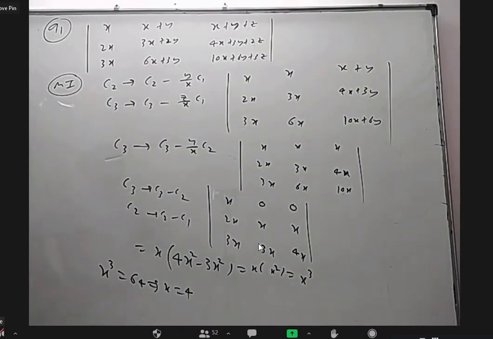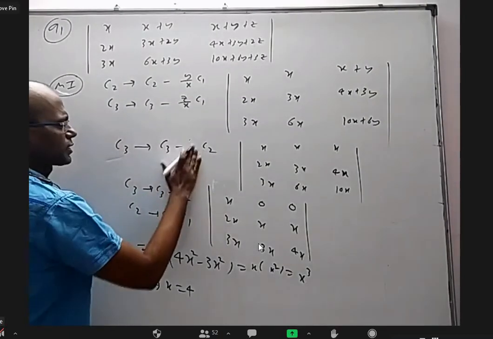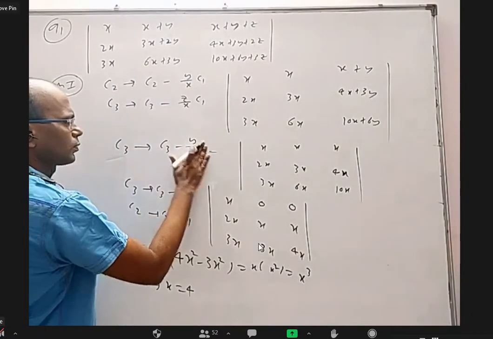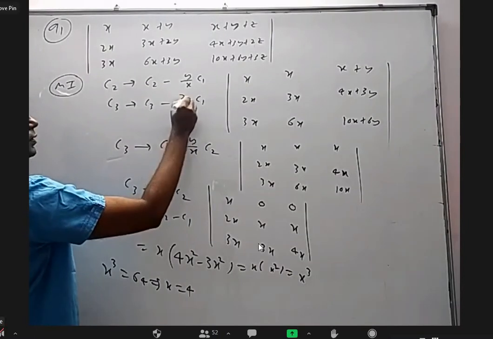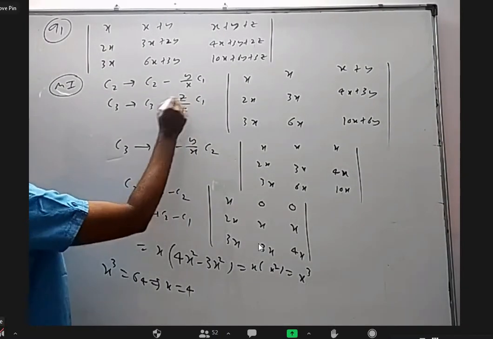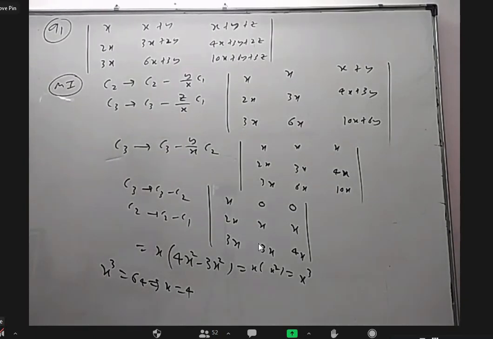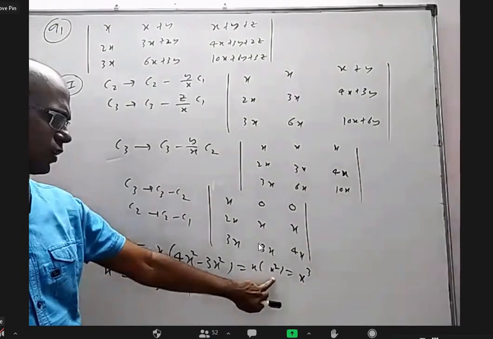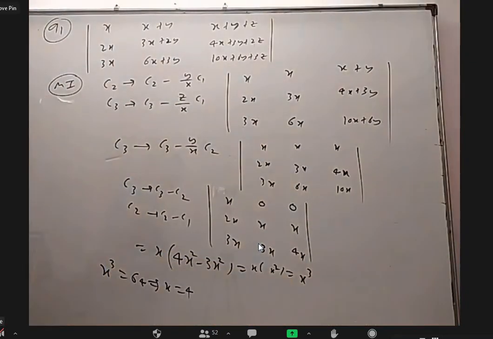Sir, in the top, column 3 as column 3 minus y by x times column... Here y by x, and here this is z by x. I generally write that middle line first. Sir, 4x square minus 3x square is x square, and x into x square is x cube. Okay, sir.